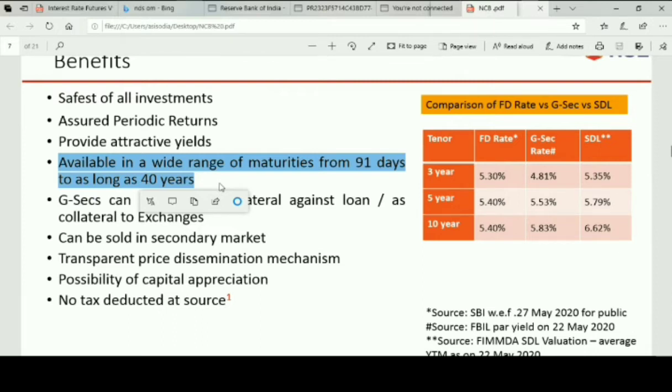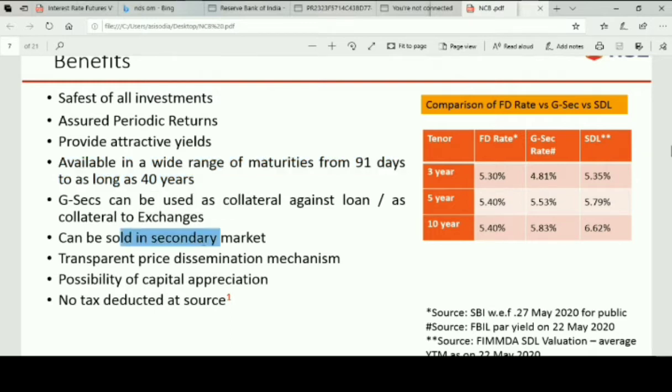So you are assured a 7% return for the next 40 years by the Government of India. A lot of people who are planning for retirement, let's say after 20 or 30 years, find it a good retirement investment, because there is no credit risk and you have assured returns.